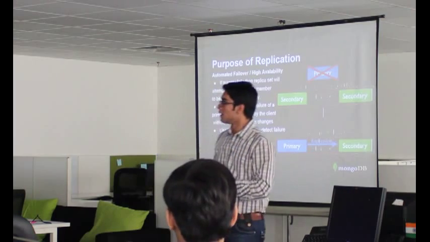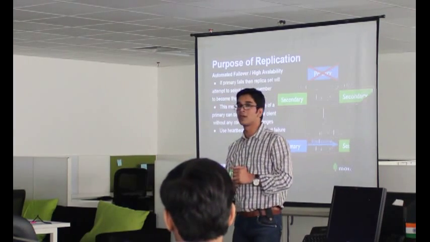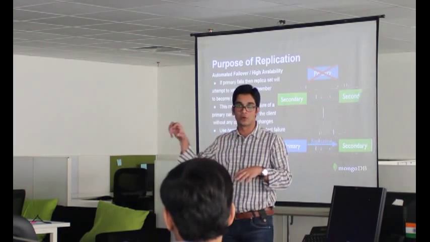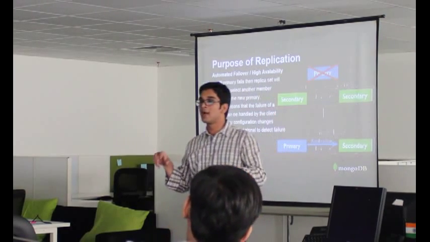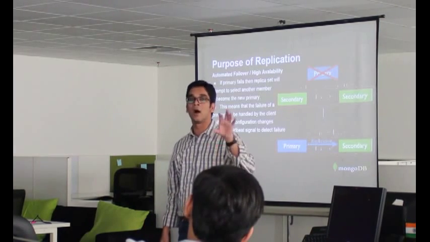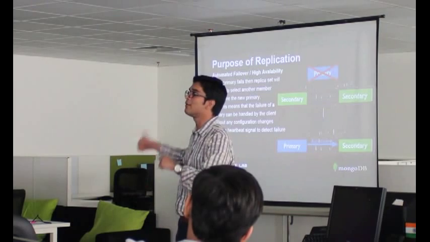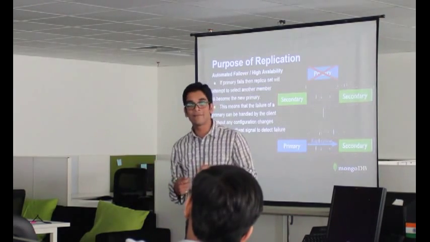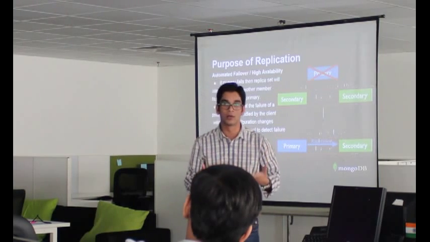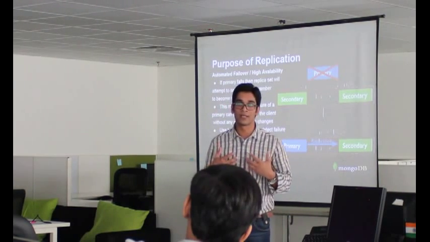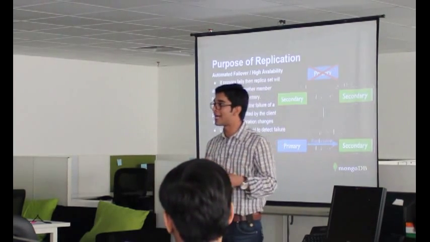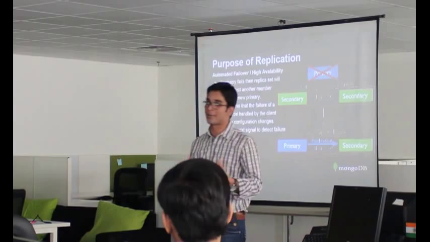There is one agent known as the Arbiter. It has all the information about these secondary nodes. So you say, okay, this secondary node can become a primary whenever the primary fails. If you don't mention that, all these secondaries, according to their load, if they have a high load, don't elect themselves. They say, I don't want to become a primary because I already have a high load and I'm writing data. This is how the election happens.